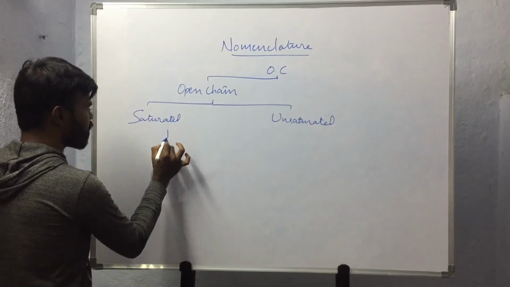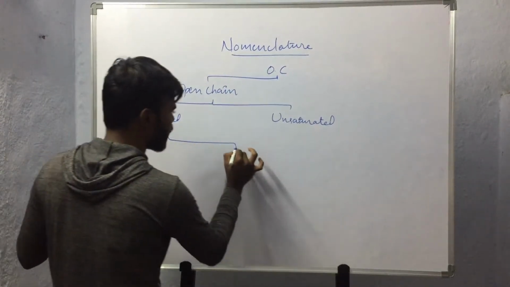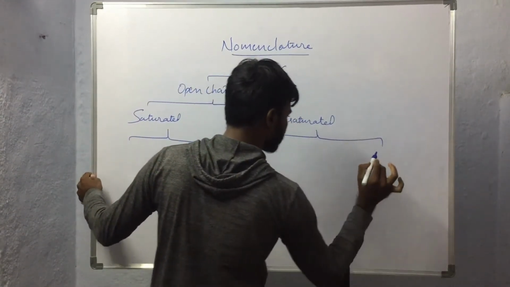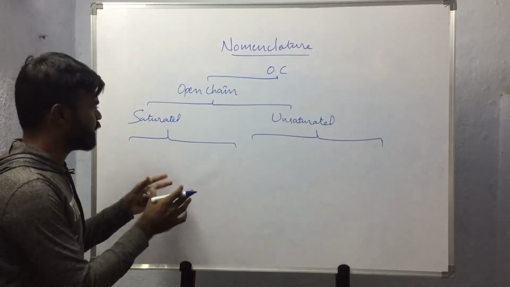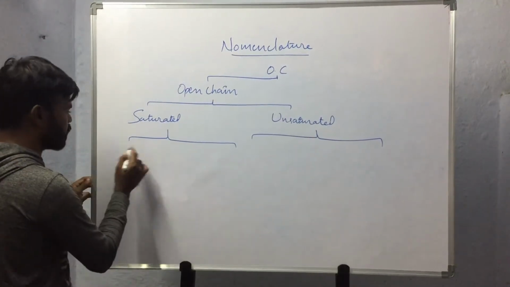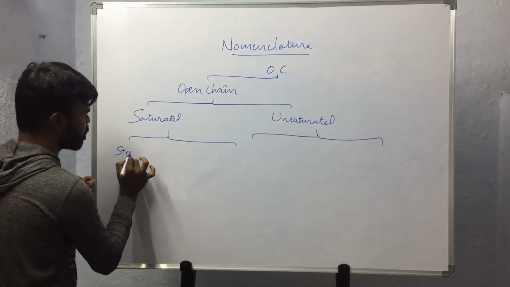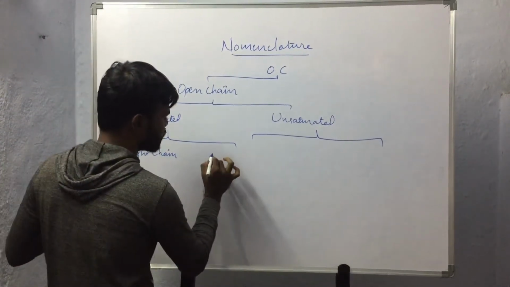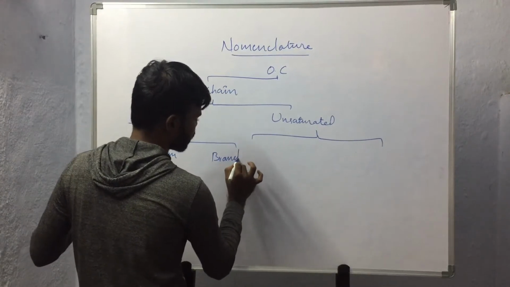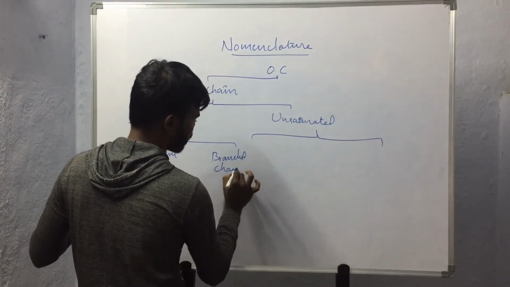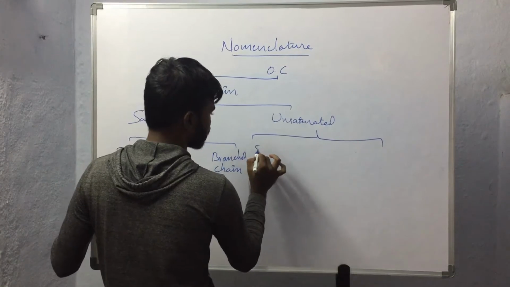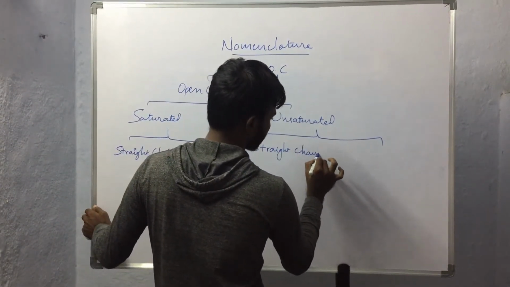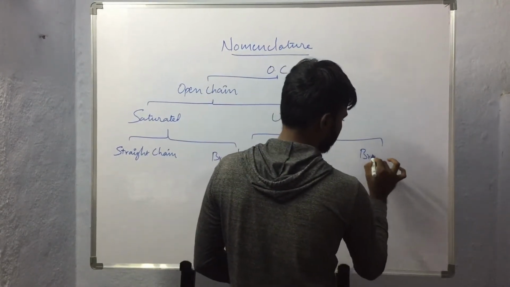These saturated compounds and unsaturated compounds are again classified into two categories each based on their structure. That means straight chain compounds and branched chain compounds. The unsaturated ones also have straight chain compounds and branched chain compounds.